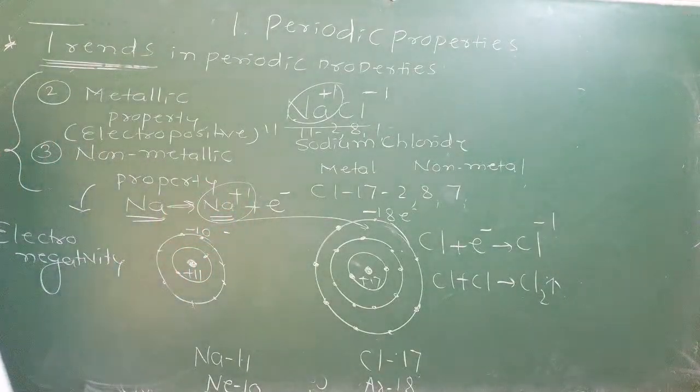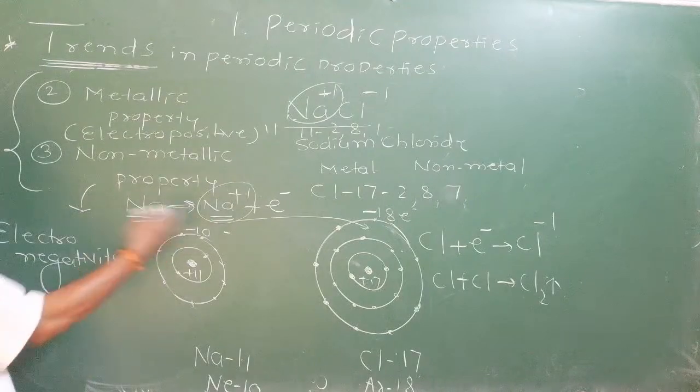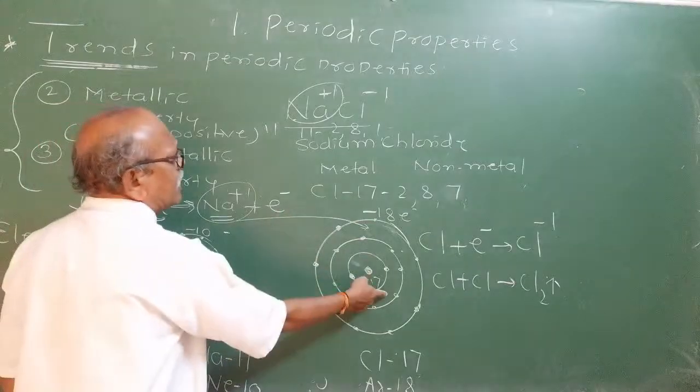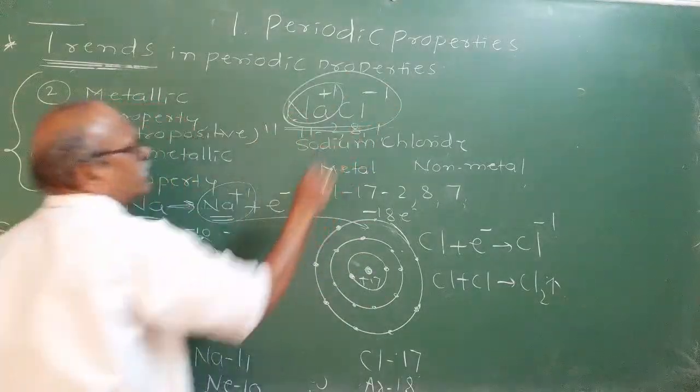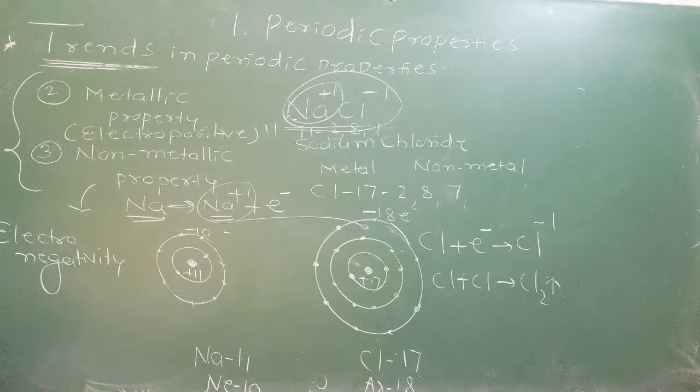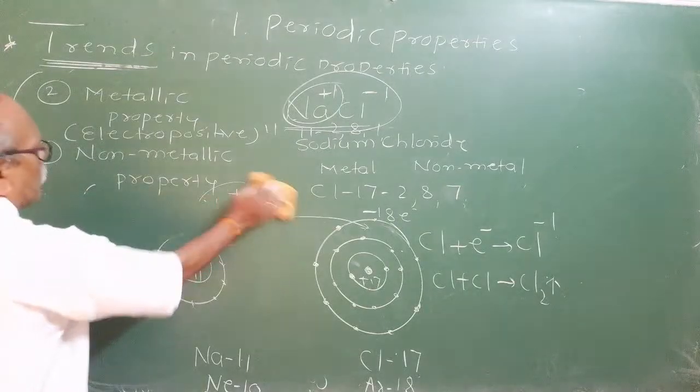Valency of sodium is plus 1. During combining with chlorine, sodium will lose an electron and chlorine will gain that electron and form sodium chloride. This is chemical bonding. We studied it in short, and we will study it in detail in the next chapter. The second chapter is chemical bonding. So that is the metallic and non-metallic property.